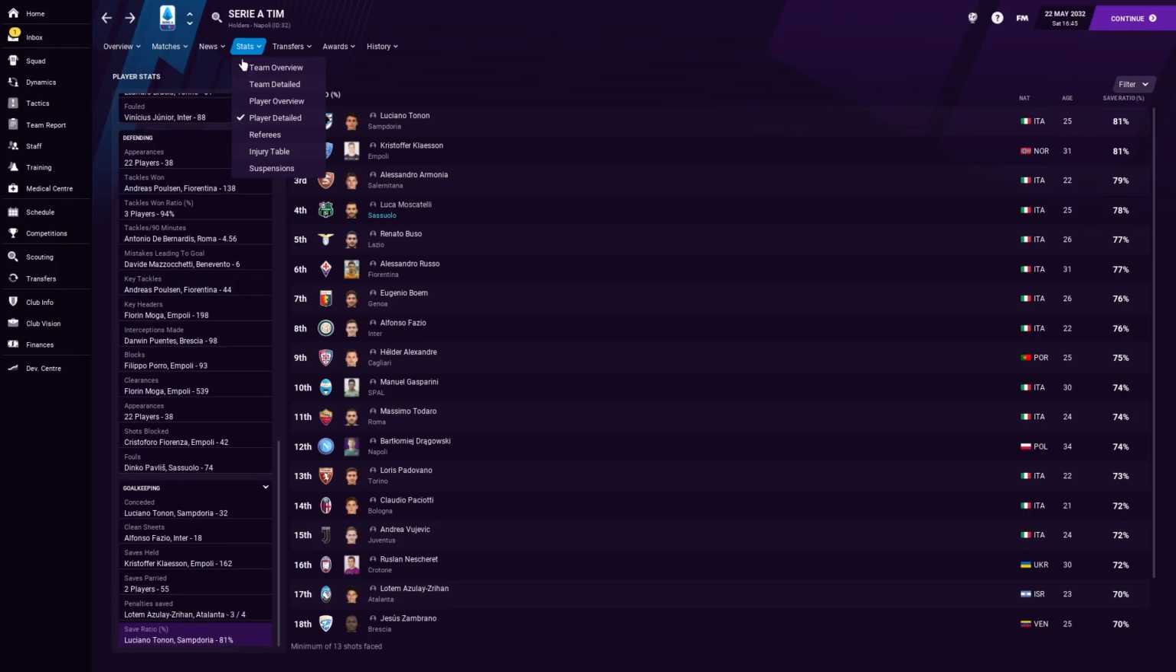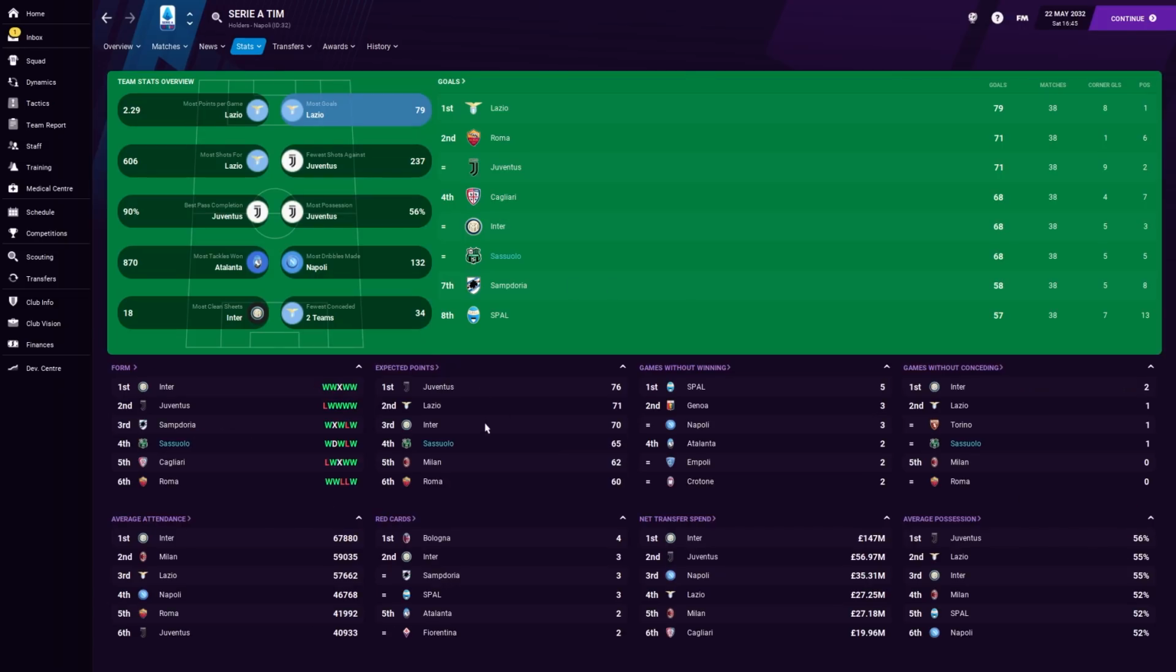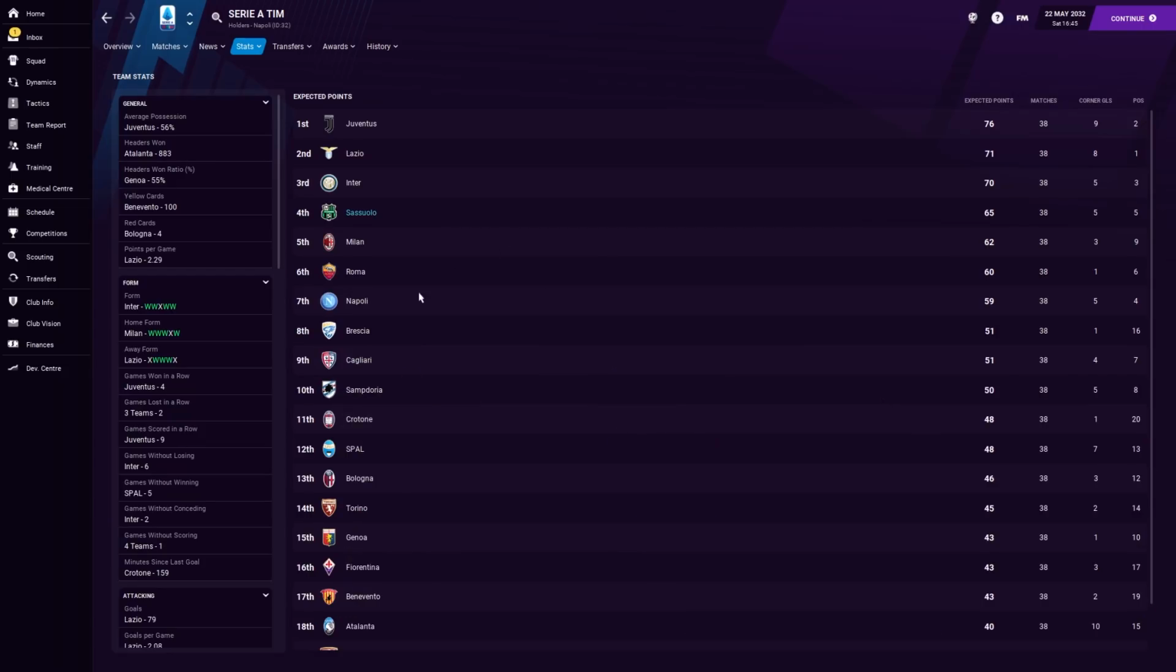Okay, let me just take a little look here at the team overall thing. So you can see expected points. We're basically right where we should be, except we're also not. Because, and this is the thing, Napoli have lucked the hell out here, honestly. They have been very, very fortunate to finish fourth this season.